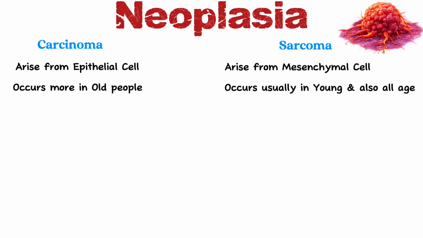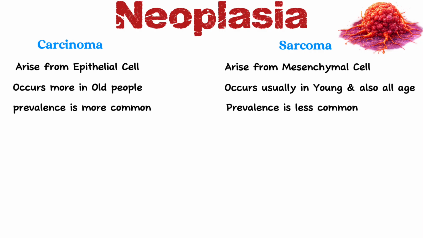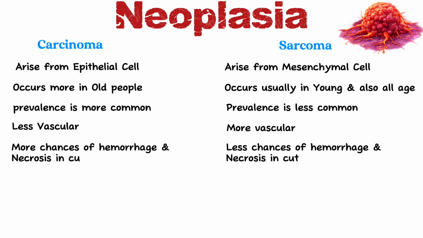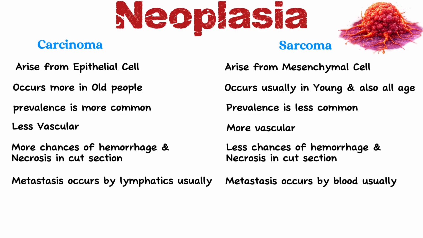Carcinoma occurs mostly in old people, sarcoma usually occurs in the young and also at all ages. Carcinoma is more common, sarcoma is less common. Carcinoma is less vascular, whereas sarcoma is more vascular. Carcinoma has more chances of hemorrhage and necrosis in cut section, but sarcoma has fewer chances. Carcinoma metastasis usually occurs by lymphatics, but sarcoma metastasis occurs by blood. The prognosis of carcinoma is less worse, but the prognosis of sarcoma is worse.